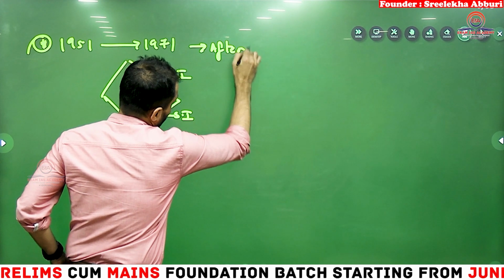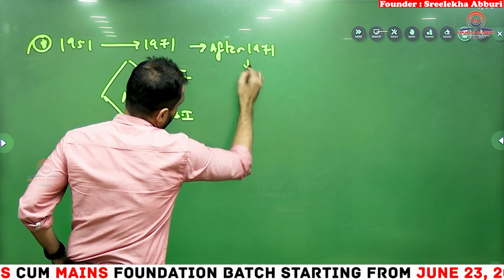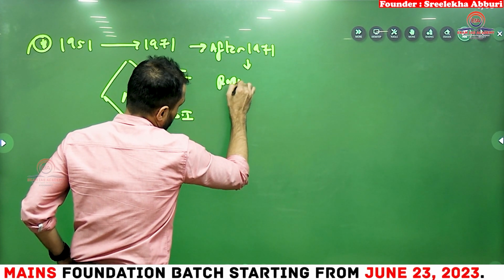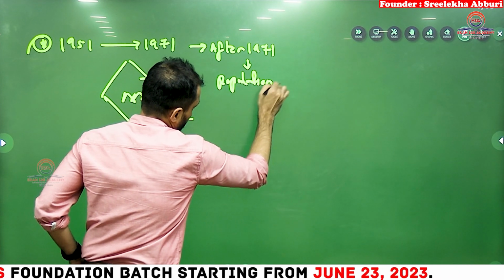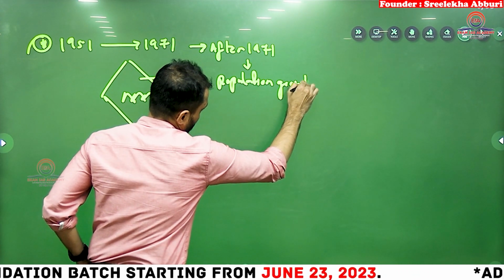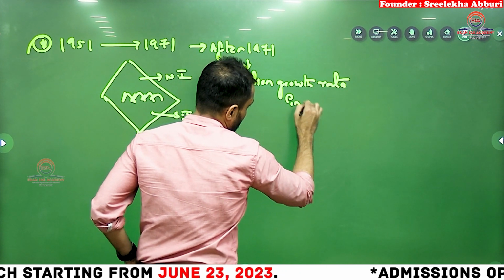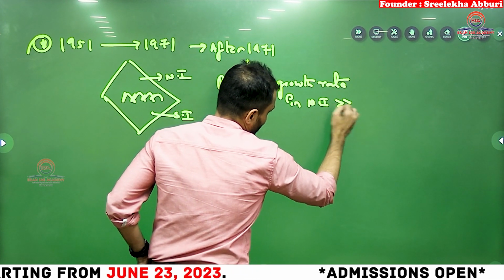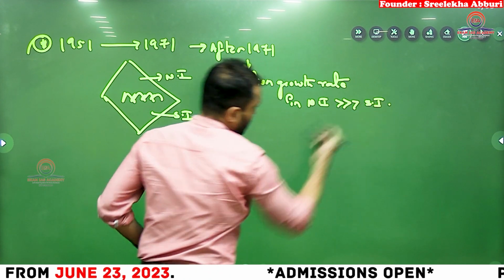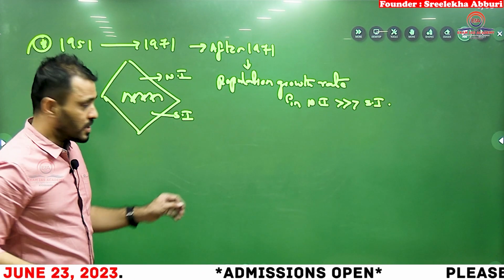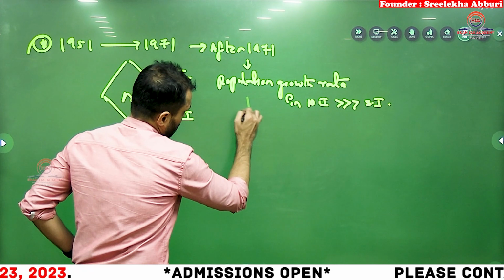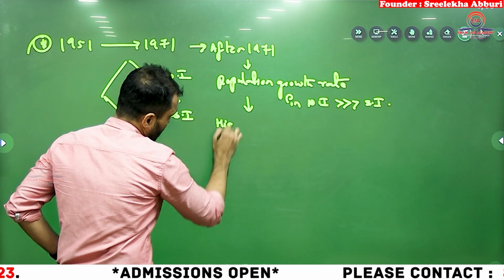After 1971, the population growth rate in North India is way more than in South India. This resulted in high population in North India.